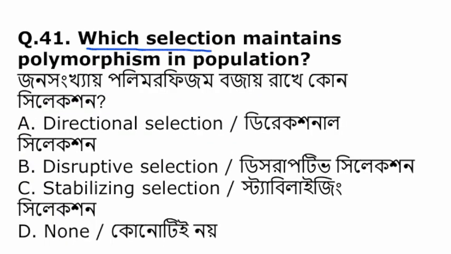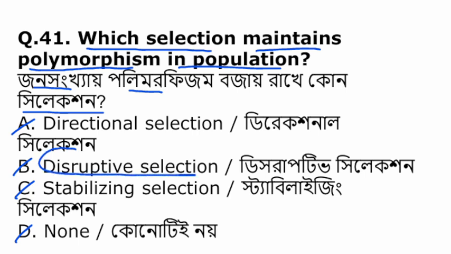Which selection maintains polymorphism in population? এর মধ্যে থেকে জনসংখ্যার যে পলিমরফিজমটা বজায় থাকে কোন সিলেকশনের মধ্যে? Directional selection, disruptive selection, stabilizing selection, or none of the above. So among them, disruptive selection maintains the diversity, that selects both extreme. একটা extreme level সিলেকশনটা হবে both extreme.